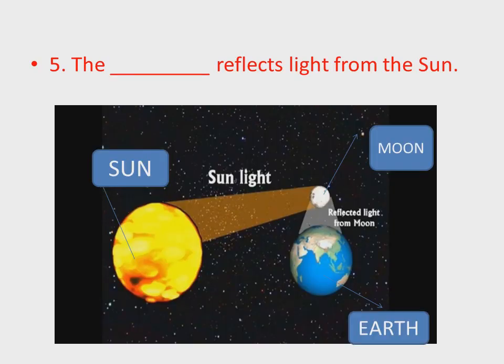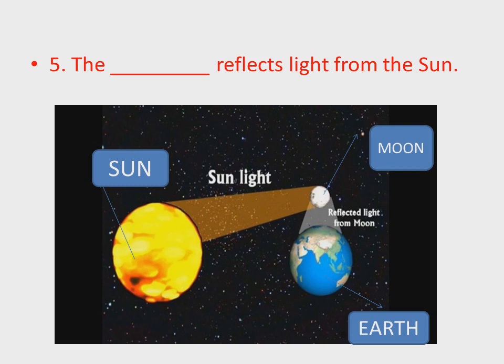Now the fifth sentence is: the dash reflects light from the sun. Look at the screen, there is a picture of the sun, moon and earth. The yellow sun is giving light to the earth and to the moon also. When sunlight falls on the moon, it shines, and it reflects the same light.